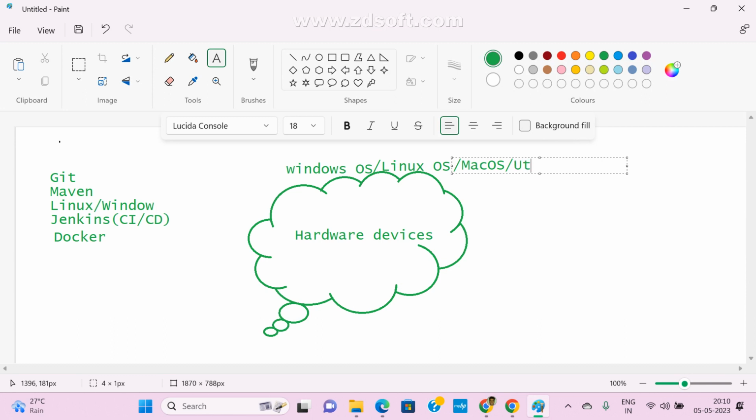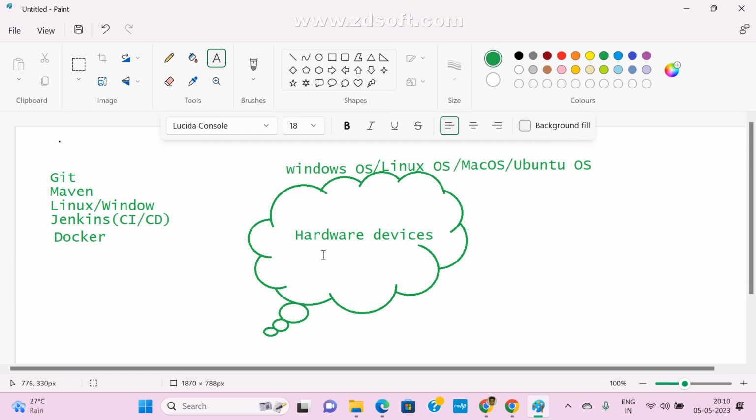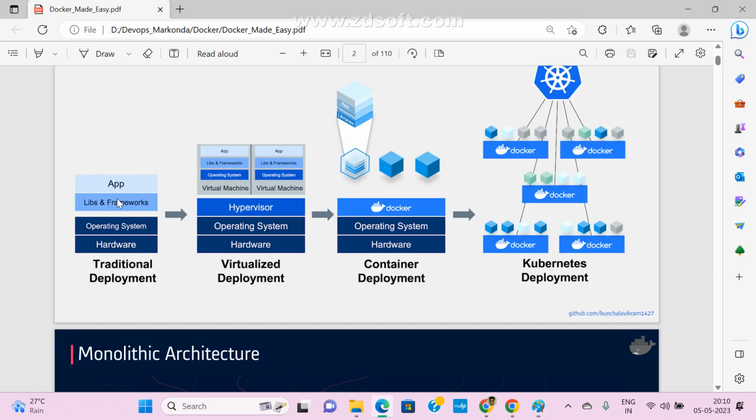These are the flavors, right? Ubuntu operating system, or Windows operating system. So these are the hardware devices. On top of it we are going to install Windows. On top of that we are going to install some libraries. That is nothing but frameworks. This is nothing but a simple software, a simple package, and with the help of that you can deploy your application.